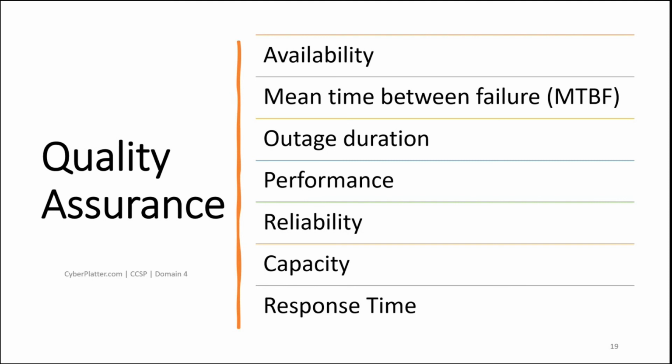Throughout development, the process itself should be managed and inspected in such a way as to reduce the possibility of introducing errors or harming the end product. This management or inspection is referred to as quality assurance. Quality assurance measures many variables to ensure that quality standards are being met. Some of these variables are availability, mean time between failure (MTBF), outage duration, performance, reliability, capacity, response time.